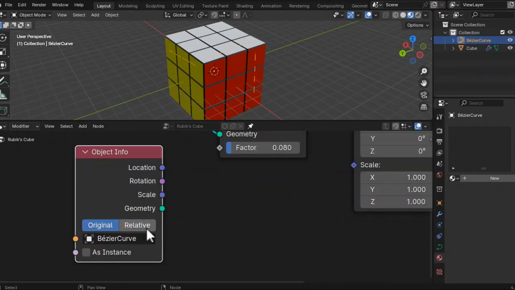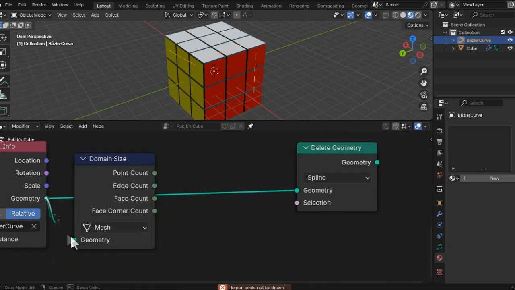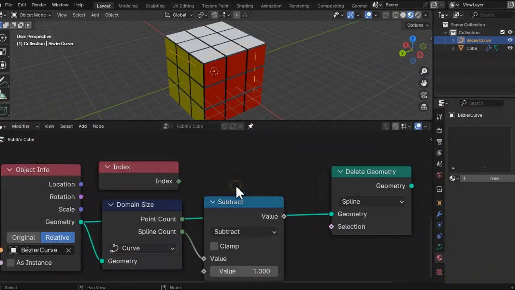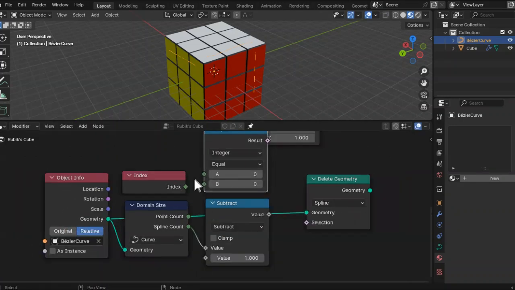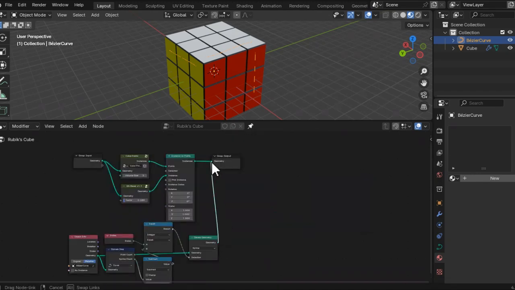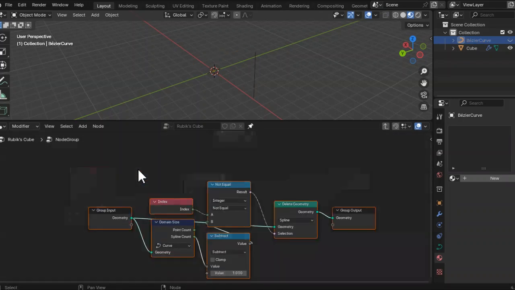Set the geometry transformations to relative. Now I want to only get the last spline geometry. So delete all other splines by taking the spline count, subtract 1 and compare all the indices. And then connect the output to the selection. We can put all this in a group.